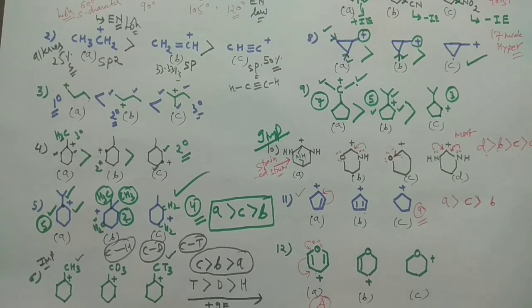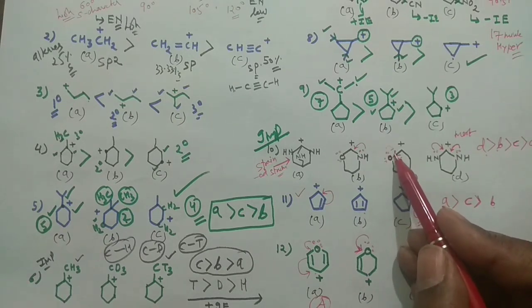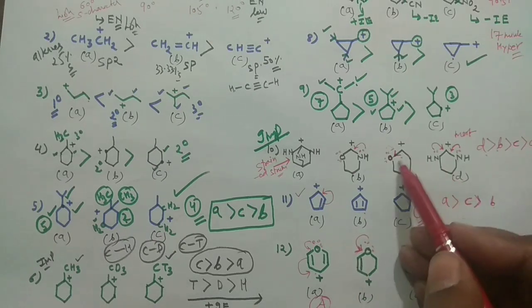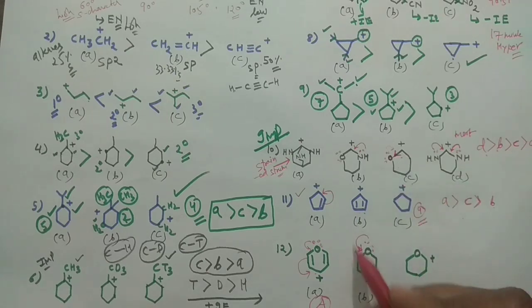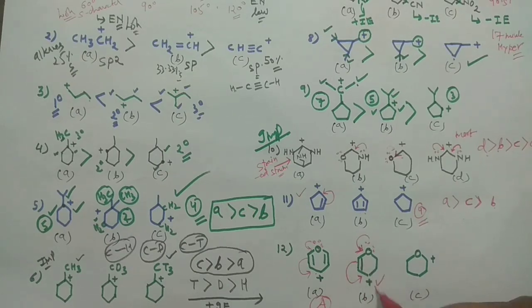In that case, conjugation is there, this can come here, because the double bond is here, so naturally your oxygen will donate electron here. And don't confuse here that oxygen is not donating electron here, but here it is donating. In that case, electron will be donated by the oxygen due to the conjugation present in it, but in that case you are not having any conjugation. So this would come here and this will come here. So this is stabilized by the conjugation, but that one is stabilized by the aromaticity.